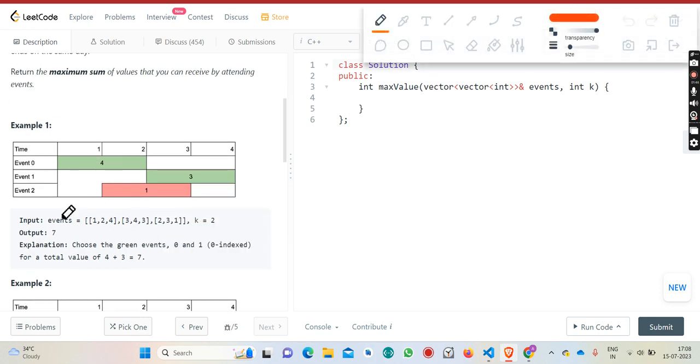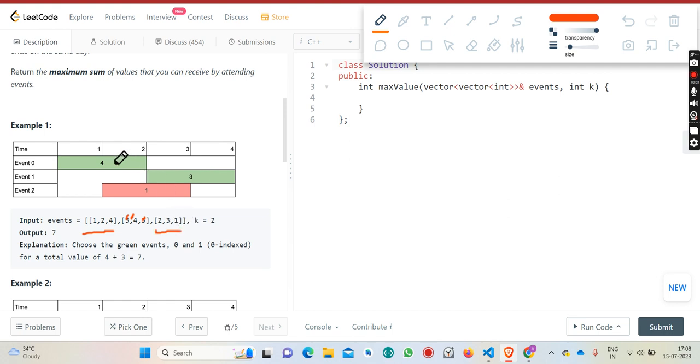We have been given the first event as 1 comma 2 comma 4, meaning it will start at 1 and end at 2, and the value which I get will be 4. For event 2, it starts at 3 and ends at 4, and the value I gain would be 3. And the third event is 2, 3 and 1.